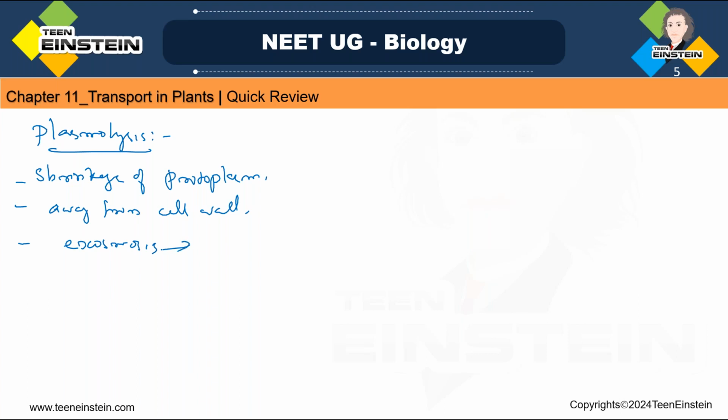Exosmosis we mentioned there. In a hypertonic solution, we are placing a cell, means compared to the hypertonic solution, inside the cell concentration will be less. That means solvent concentration will be more. So water concentration is more inside the cell. So water will move from the cell to the hypertonic solution. So what will happen? Plasmolysis will happen. Exosmosis is happening there. So the water content will reduce so that protoplasm will move away from the cell wall.